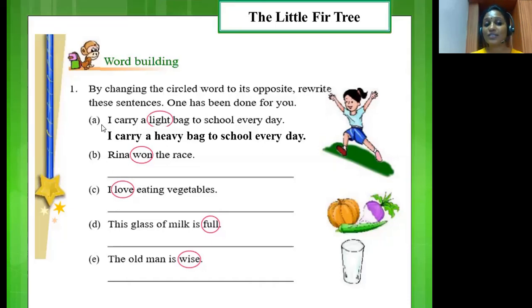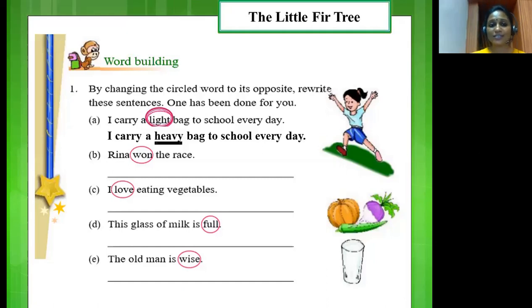Okay? The first question that is given here is, I carry a light bag to school every day. Here, you will have to look for the circled word. And in this question, the circled word is light. Isn't it? All you need to do is find out the opposite of the word and rewrite the sentence. The first exercise is done for you. Let's check the answer. I carry a heavy bag to school every day. Here, the opposite of the word light is heavy. Okay, children? The rest of the exercise is for you to do, children.